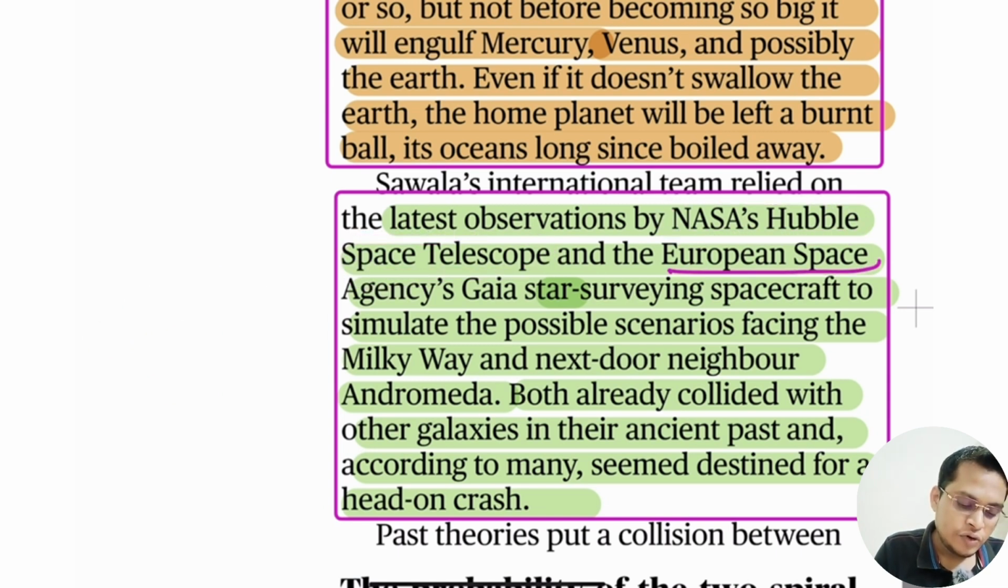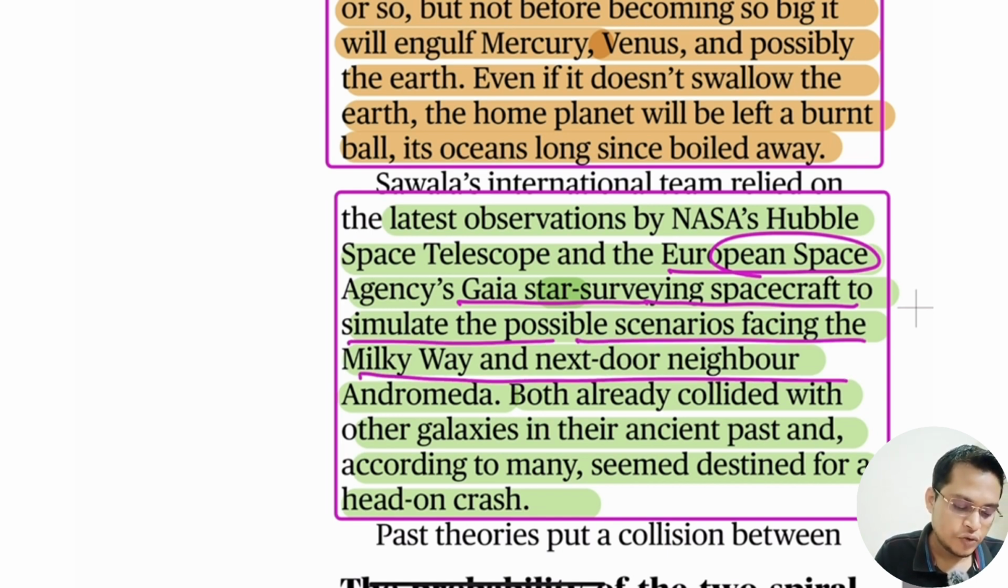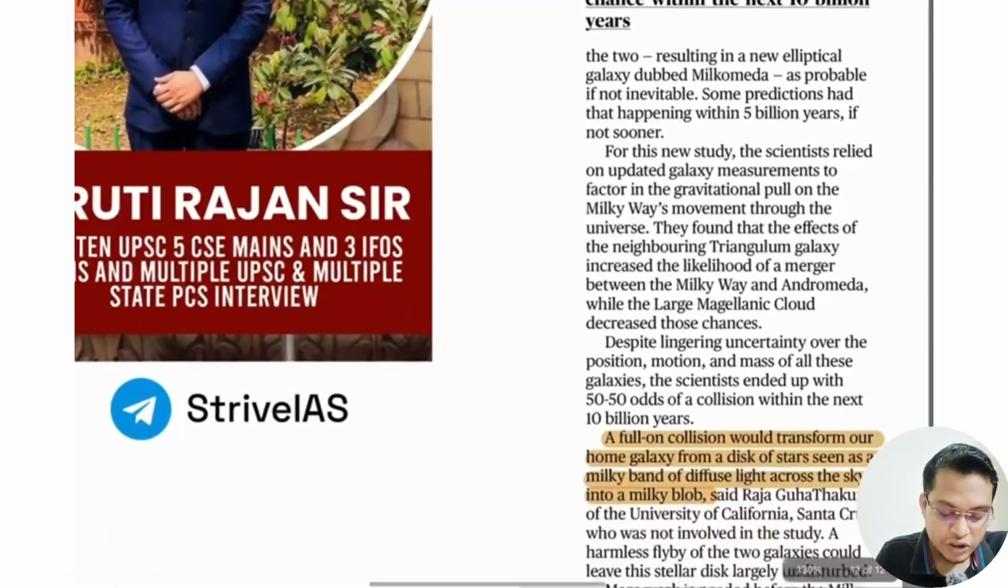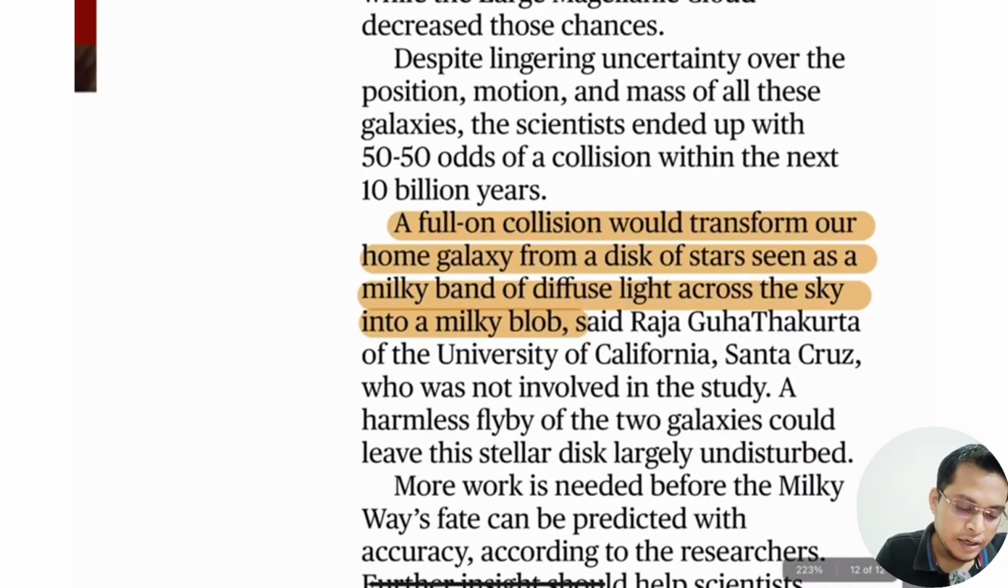Next is the European Space Agency's Gaia star-surveying spacecraft, used to simulate the possible scenario facing the Milky Way and its next-door neighbor Andromeda. Both have already collided with other galaxies in the ancient past, and according to many seem destined for a head-on crash. So they believe that in the future, the Milky Way and Andromeda might collide or crash together. A full-on collision would transform our home galaxy from a disk of stars, a milky band of diffuse light across the sky, into a milky blob.